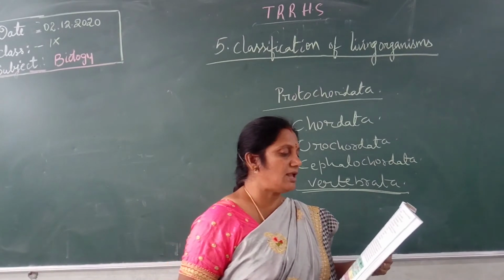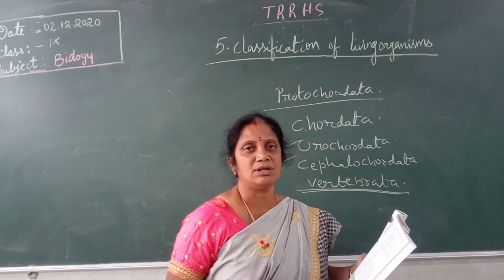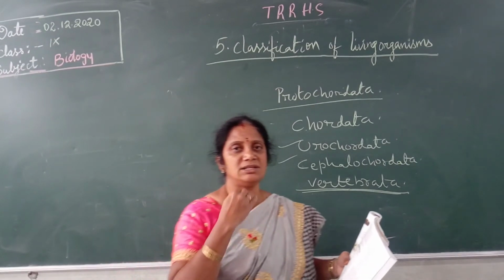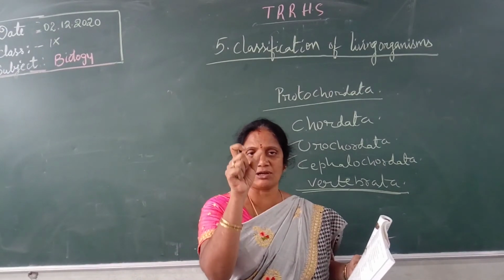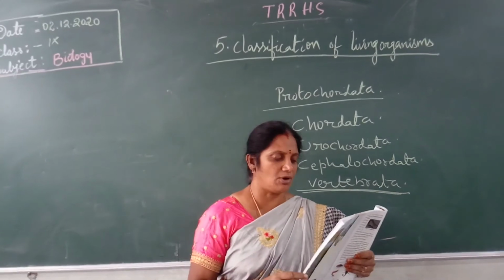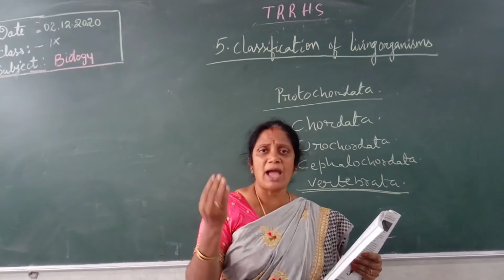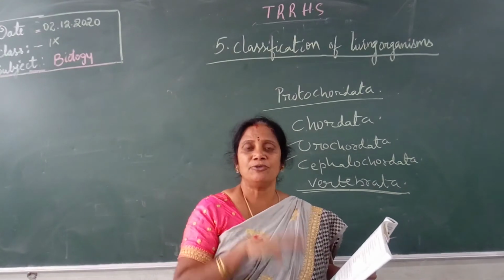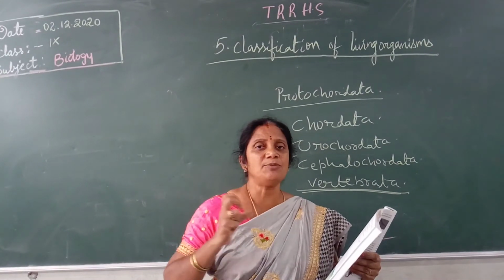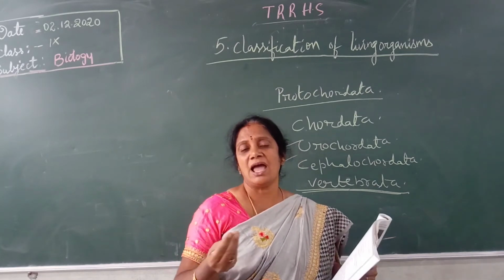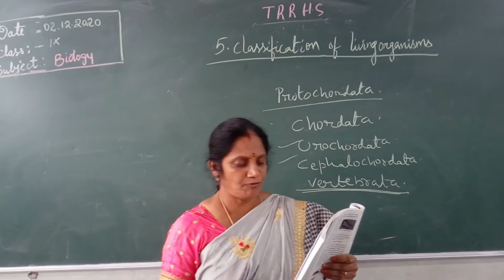The second feature is a dorsal nerve cord: on the dorsal side they have the nerve cord. A few animals, not all, have gill pouches, mostly fishes and the tadpole larvae of the frog.